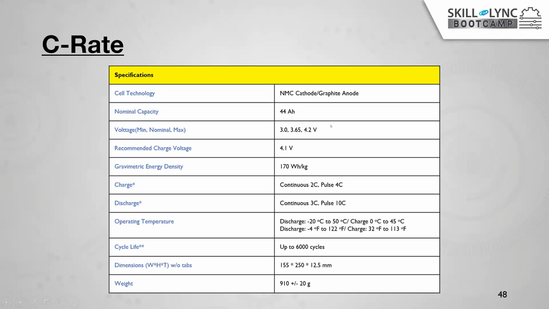Okay, the recommended charging voltage as per the data sheet is 4.1 volt.